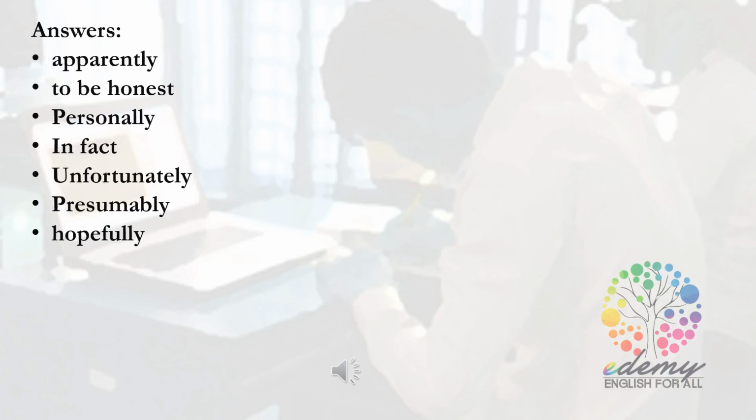So move on to the last one. Anyway or apparently, enough about me. How is your work going? Are you still enjoying it? And here the right answer should be anyway. Why should anyway be the answer? You have to look at the sentence: enough about me, how is your work going? Here we are changing the subject from talking about us to asking about someone's work condition. Are they still enjoying it or not? So when we want to change the subject, we use anyway. So here is the answer for exercise number 3.